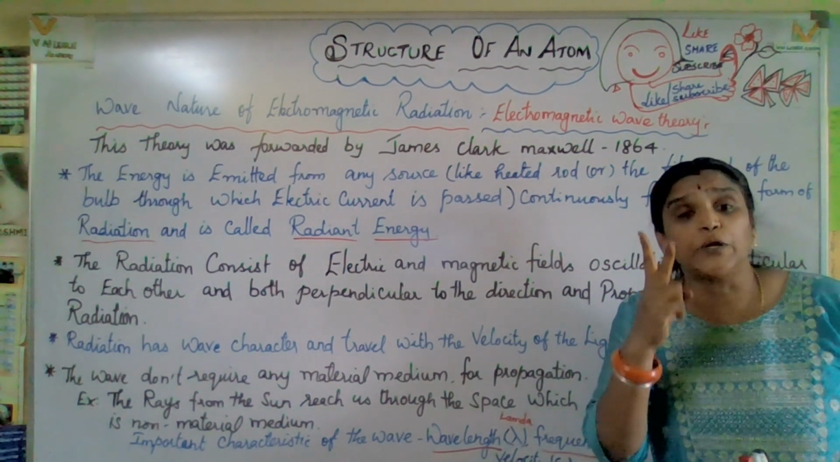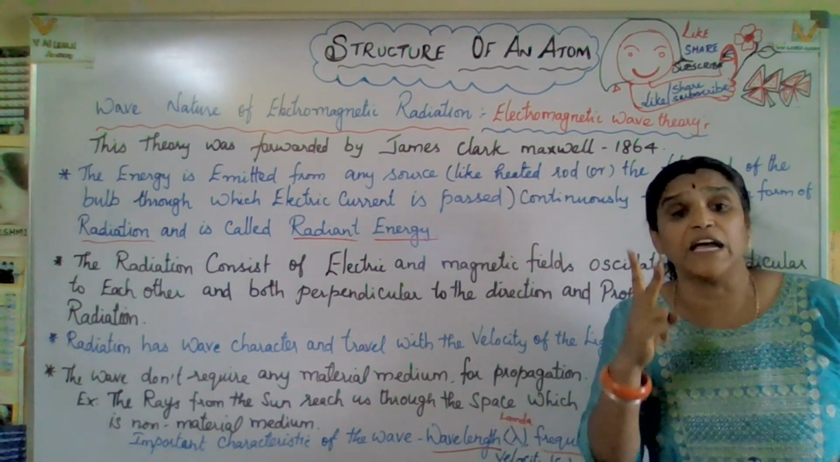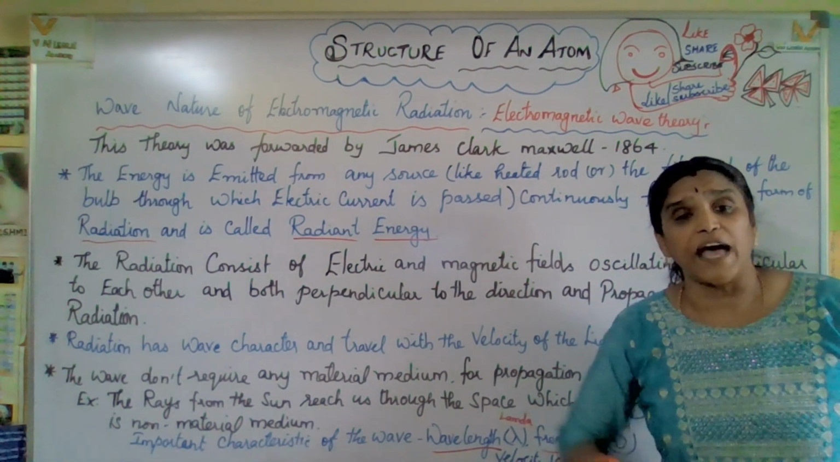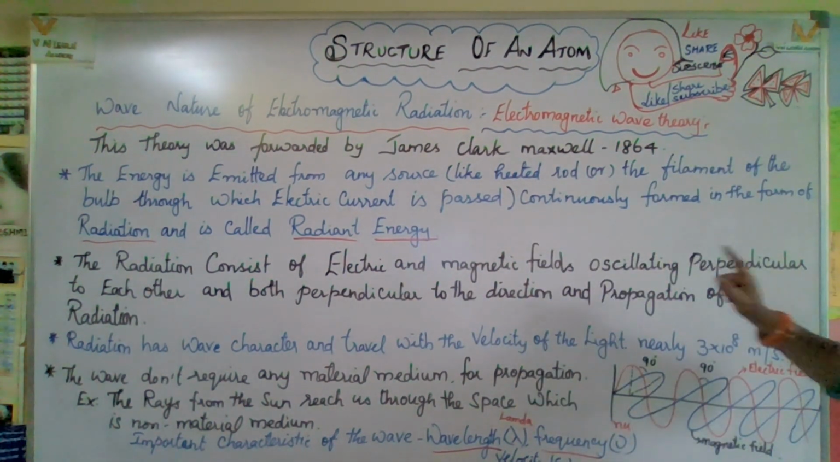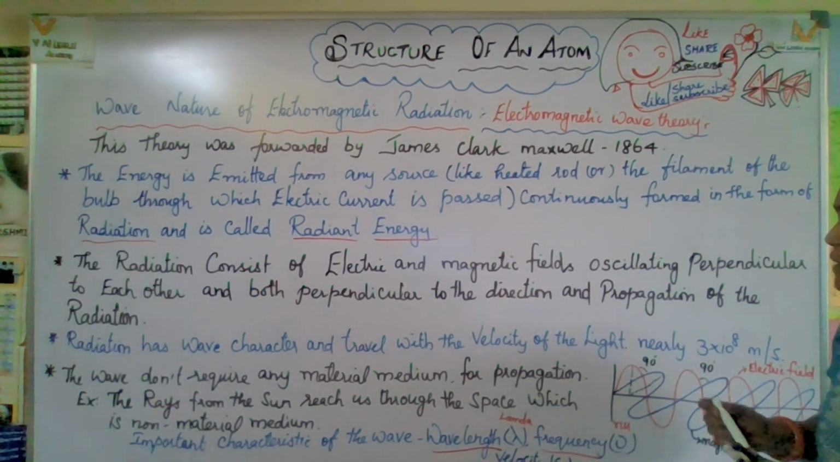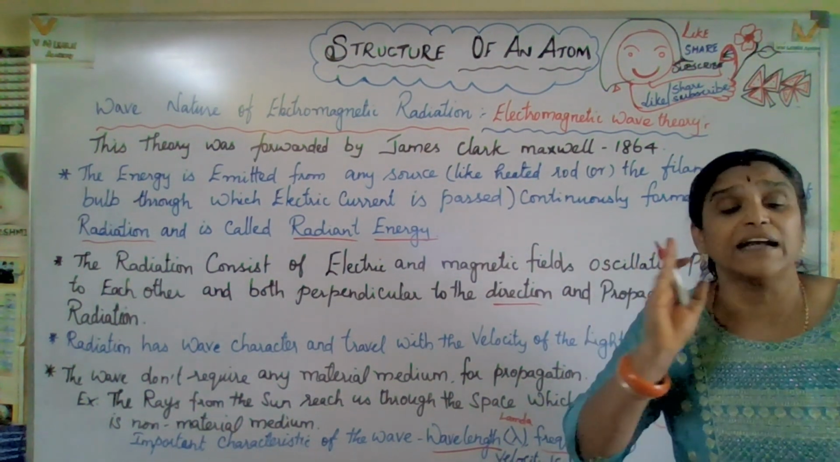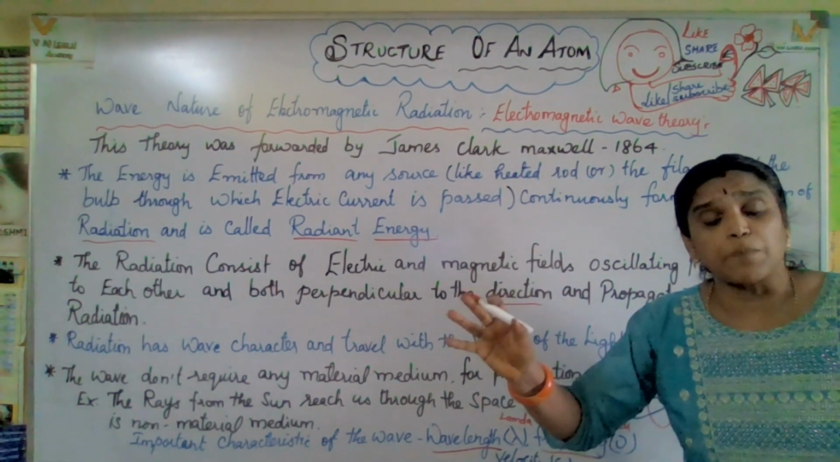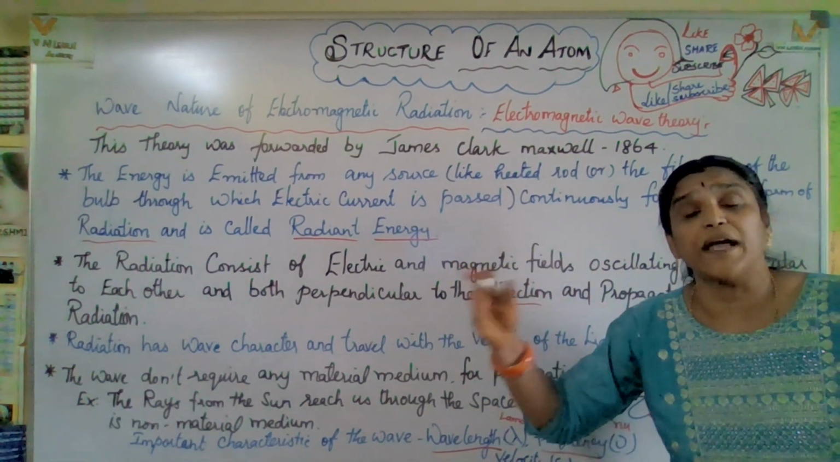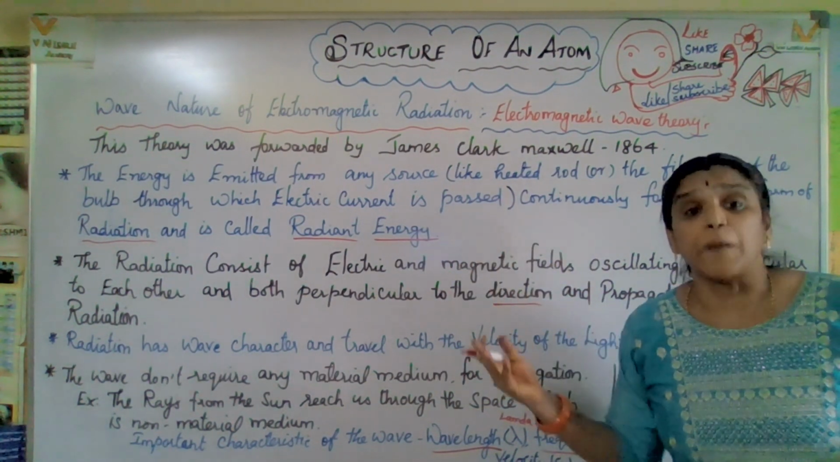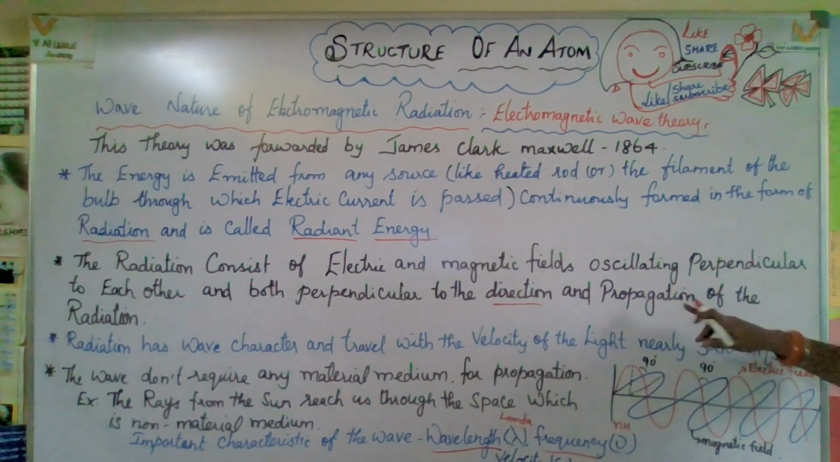So the wave has two characteristics. What are those two characteristics? That is direction as well as propagation. It is traveling in a direction as well as propagating. Propagation means it is moving, spreading the light, in that way we can put it. So, propagation of the radiation.